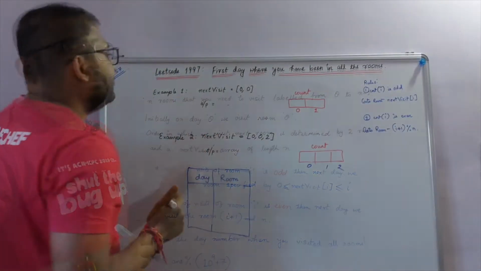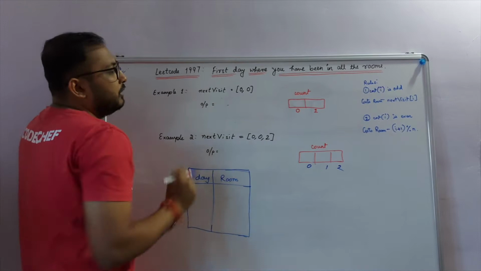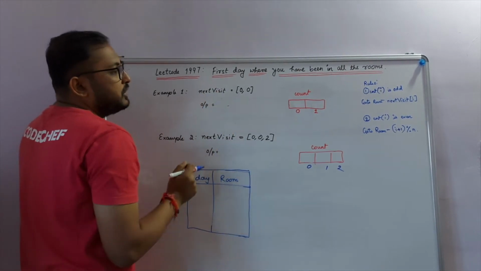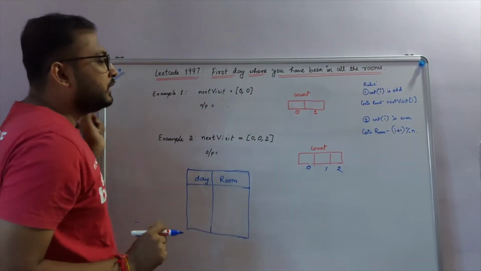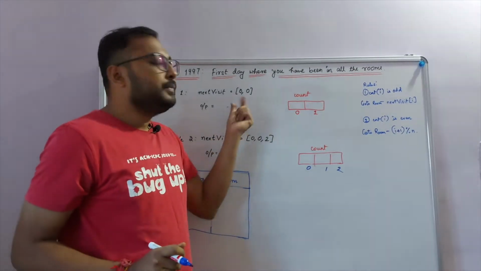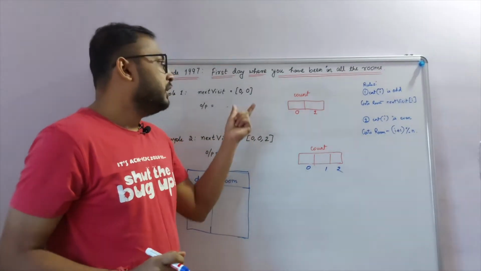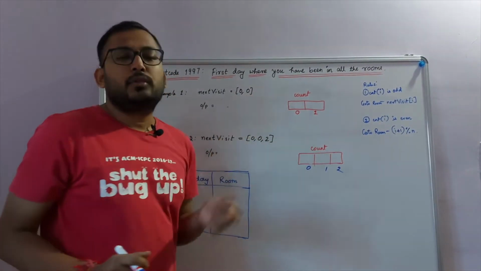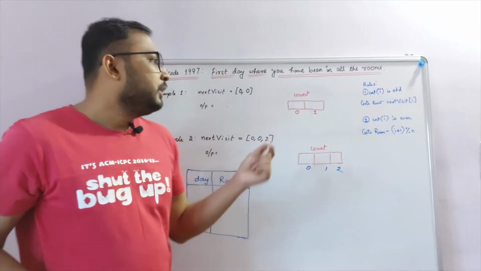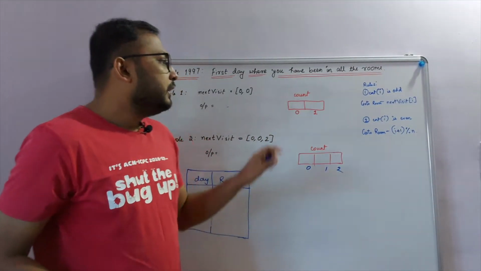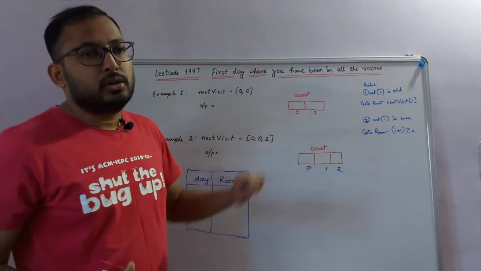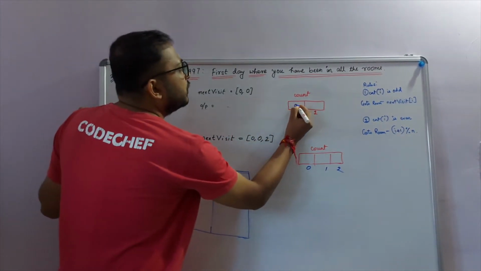And let's see some examples. This is the first example where we have the nextVisit array which contains values 0 and 0. As I said, the length of this array is the number of rooms that we have. So here we have length 2, so we have room number 0 and room number 1, and that's why I've taken 0 and 1. And this denotes how many times we have visited a particular room. Initially it is 0 and 0.